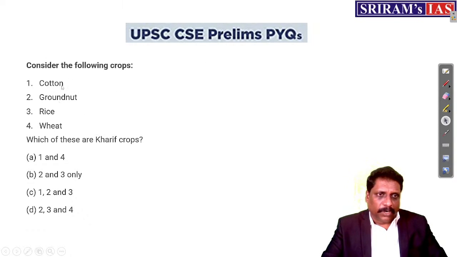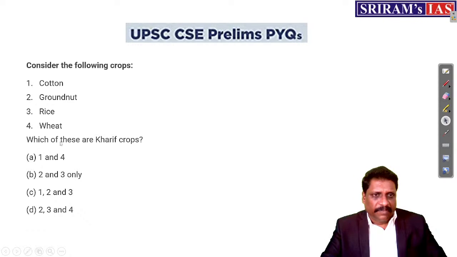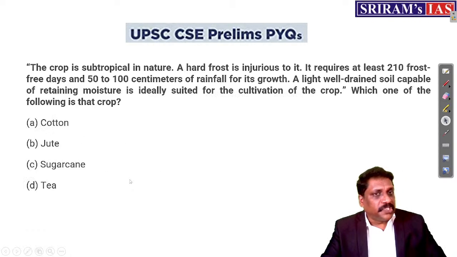Consider the following crops: cotton, groundnut, rice, wheat. Which of these are Kharif crops? Right? Wheat is a Rabi crop. Remove 4. If you remove 4, I have a choice between B and C. Only thing is that first somewhere I have to think about cotton. Cotton is also a Kharif crop. I know the answer is C.